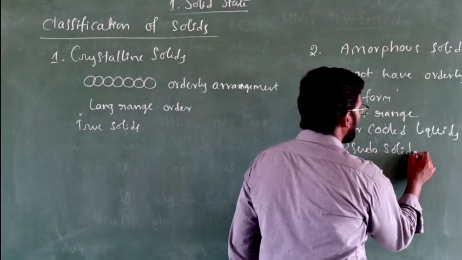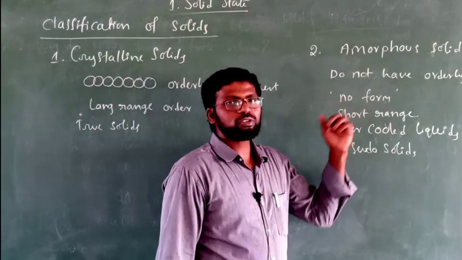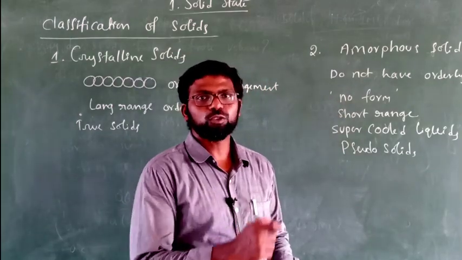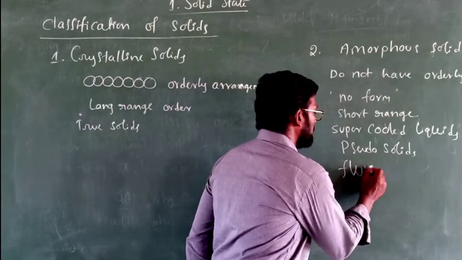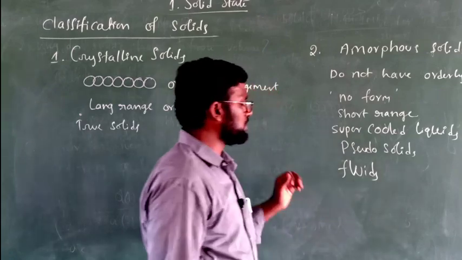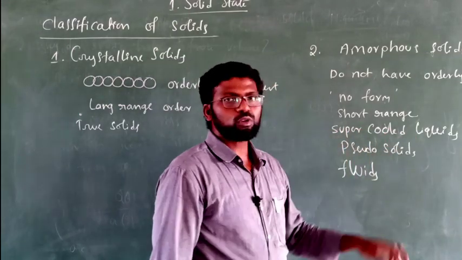We will discuss why they are called supercooled liquids. Because these amorphous solids have a tendency to flow. That means they act as fluids. That's why they are called supercooled liquids or pseudo-solids.